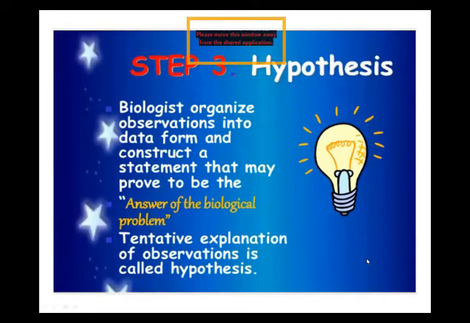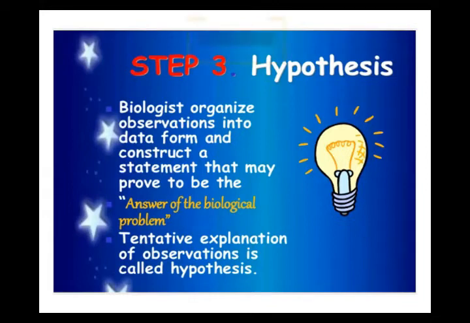Okay. The next step is hypothesis. You know hypothesis? Scientists make an intelligent guess. When we try to resolve any problem, we make an intelligent guess: this can be the reason. We think about it. When we have no clue, we just make an intelligent guess to resolve the problem.